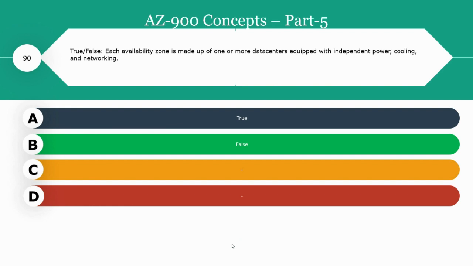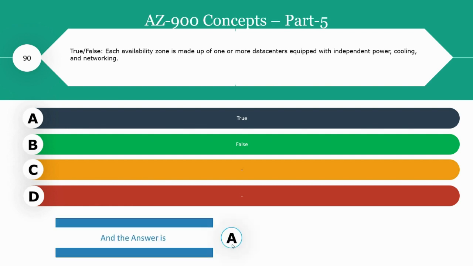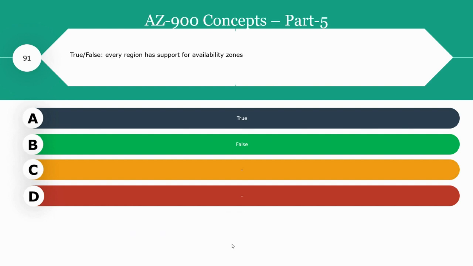Next is again true or false. Each availability zone is made up of one or more data centers equipped with independent power, cooling, and networking. The right answer for this question is option A. That's a correct answer. Again, there is a true or false question.